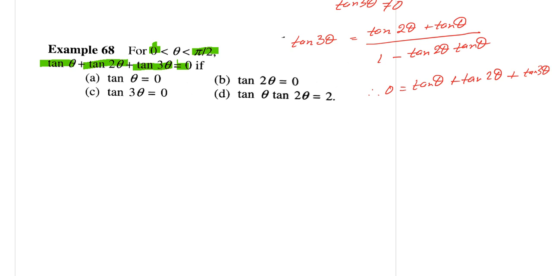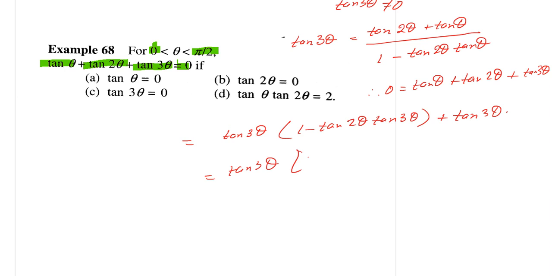Once we have that, we have tan 3 theta into 1 minus tan 2 theta tan theta plus tan 3 theta, which is equal to tan 3 theta into 2 minus tan 2 theta tan theta.